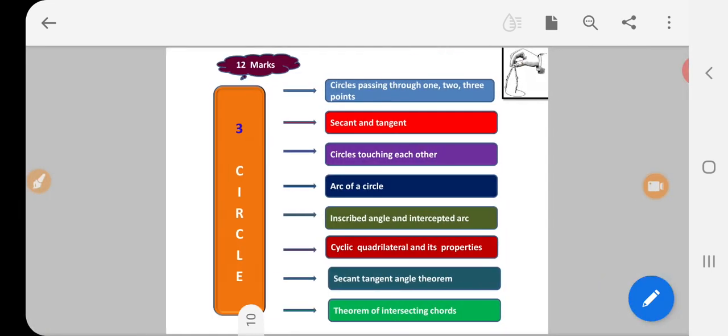Now let us see the third topic, which is for 12 marks, very important. Third topic is Circle.